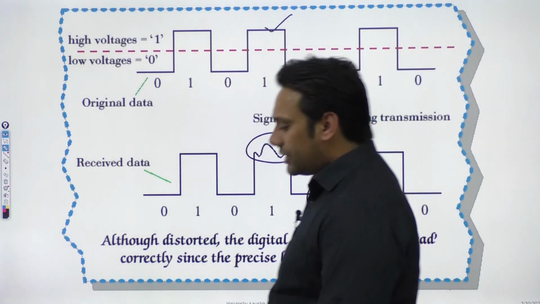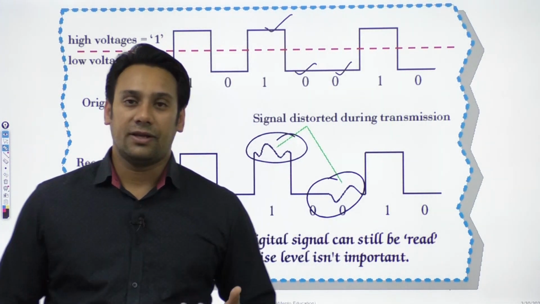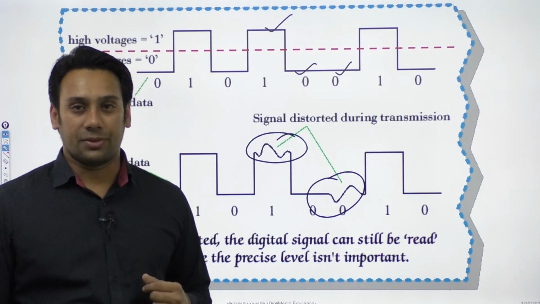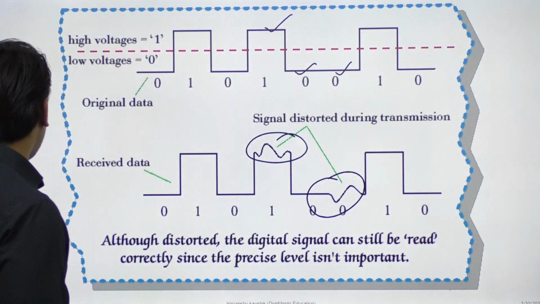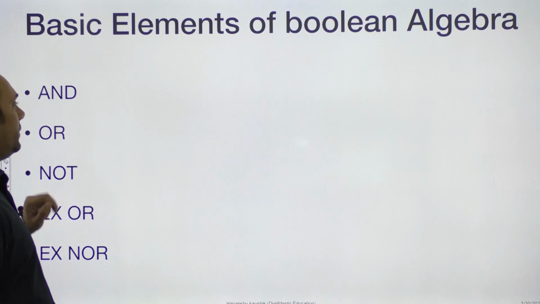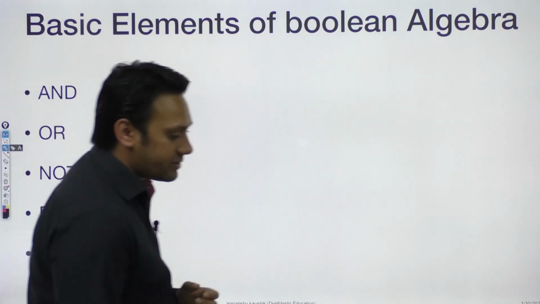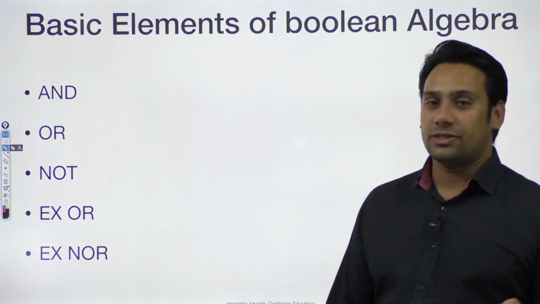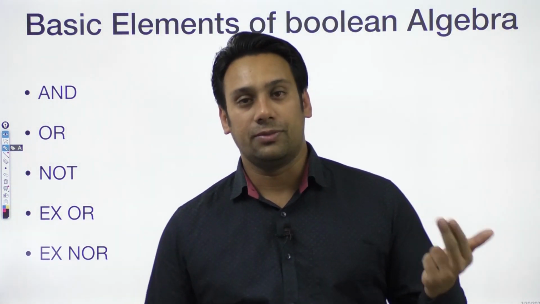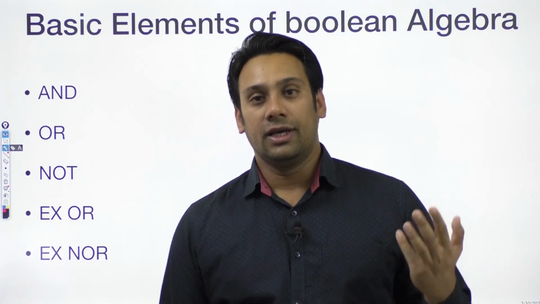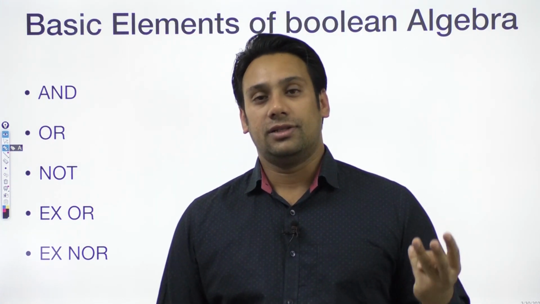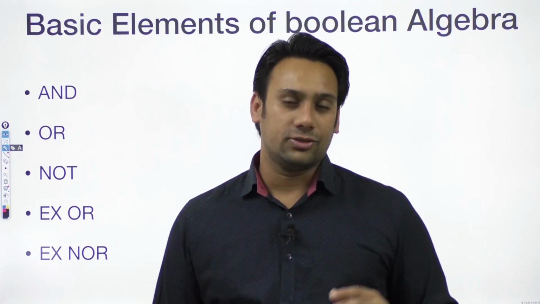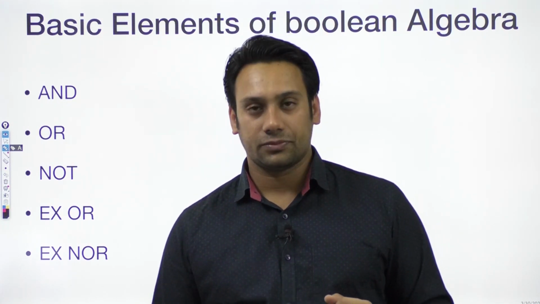Okay. So that is why using a digital signal is much more beneficial as compared to using an analog signal for data communication, right? So in Boolean algebra, which you studied in your college, this subject is also called digital logic. Sometimes in some universities they call it digital electronics, in some universities digital circuit design, and in some digital logic design. So there are many names for the same subject.